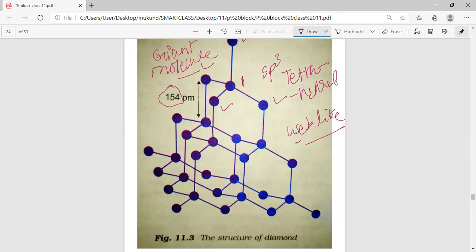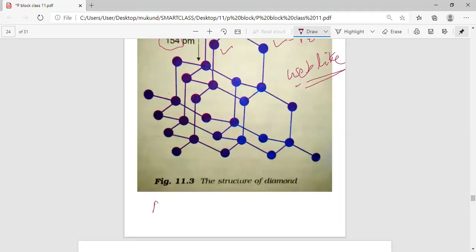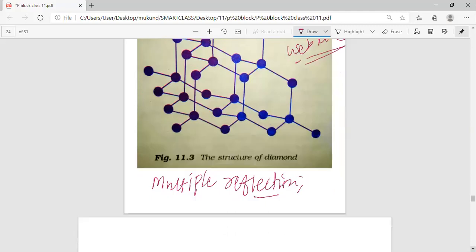Apart from that, my dear students, due to this web-like structure and the very giant molecule, when light falls on diamond, it undergoes multiple reflection. And due to this, the diamond starts shining when light falls on it. And due to this, my dear students, diamond is used in the making of various jewelry.